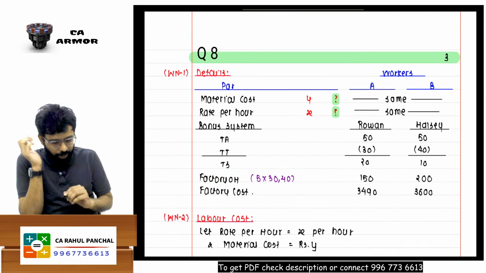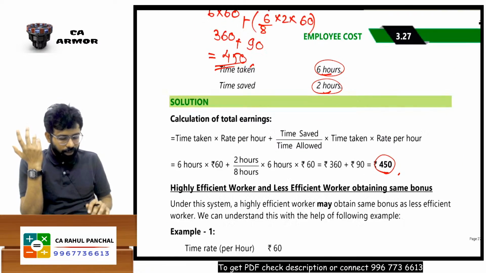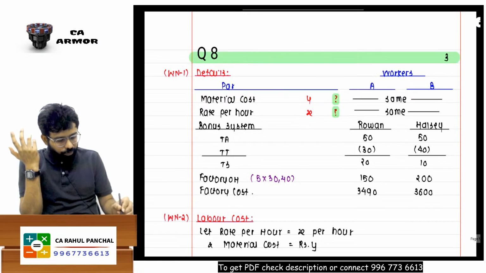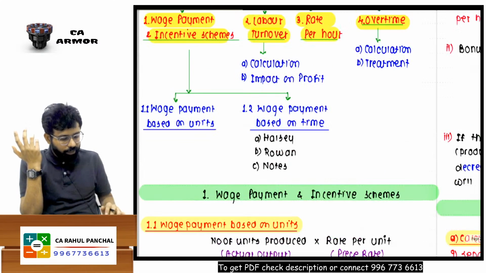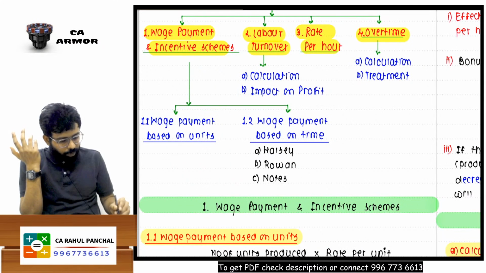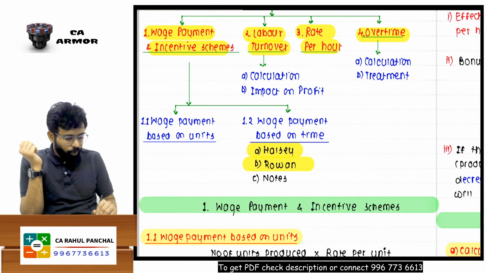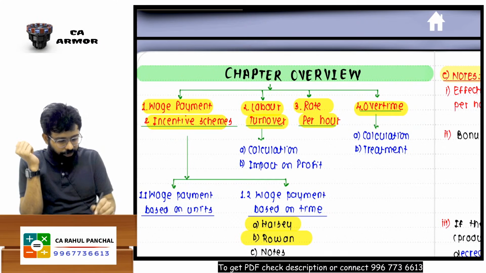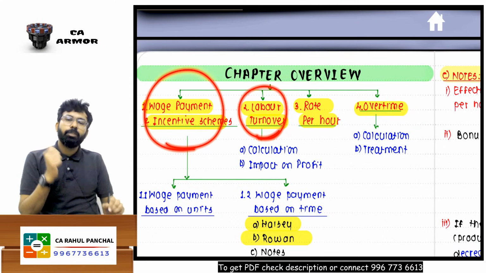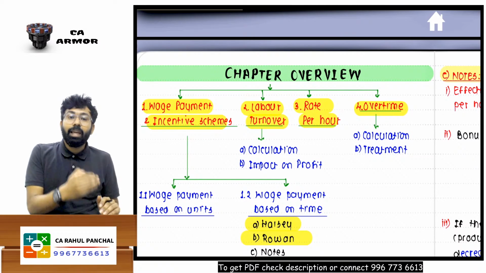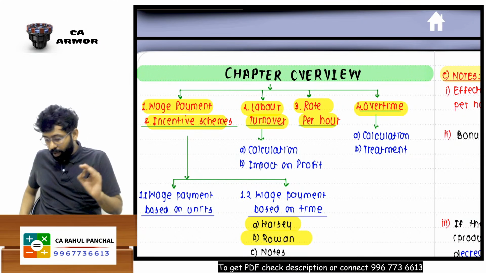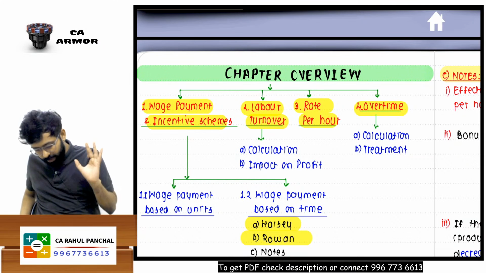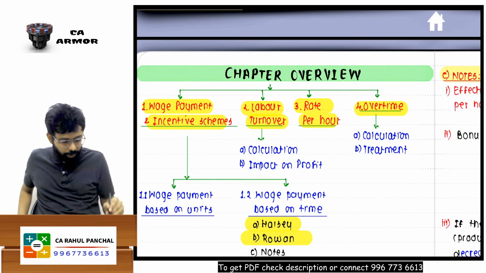Within labor costing, the first part is Halsey and Rowan. After the first part, what is there? There is labor turnover. Now what is labor turnover? Try to understand.